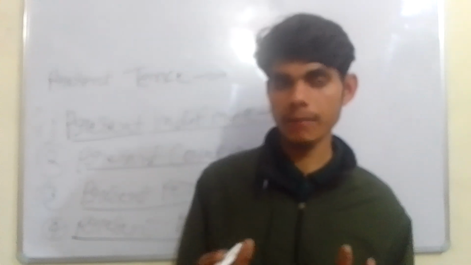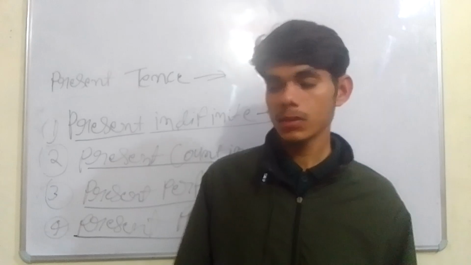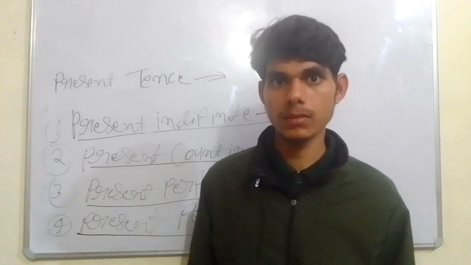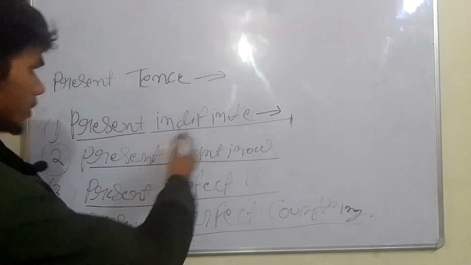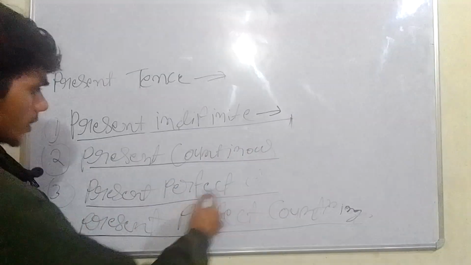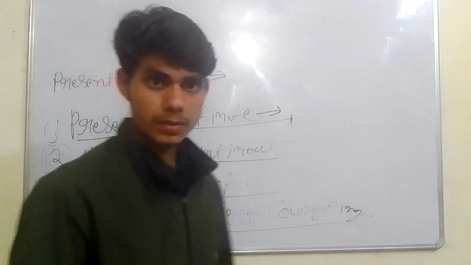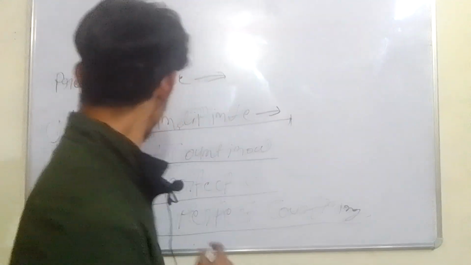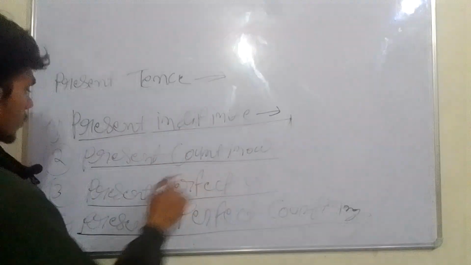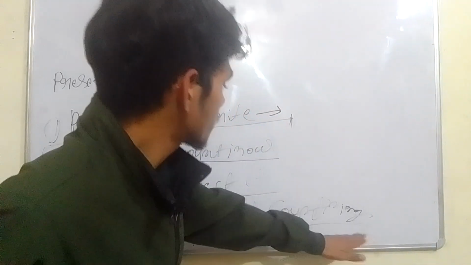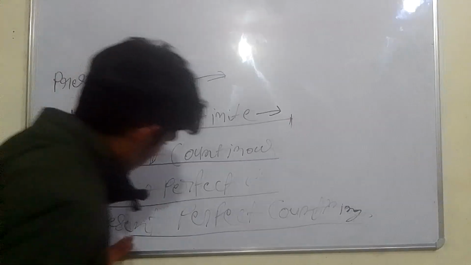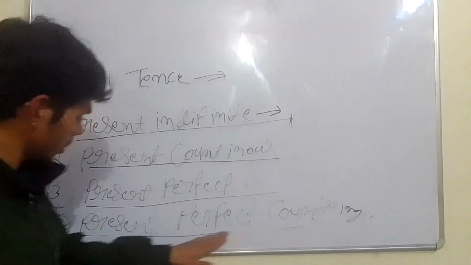So whatever the measure of timing, that can be used. Okay, have you got it? Present indefinite, present continuous, present perfect, and present perfect continuous. Okay, got it? Now I have explained about these things.